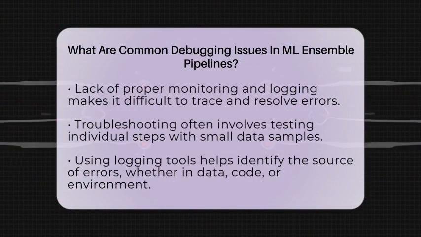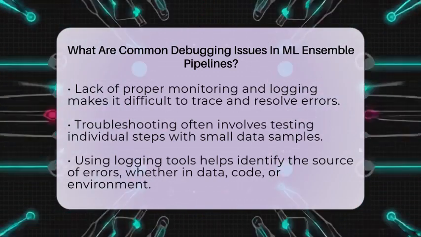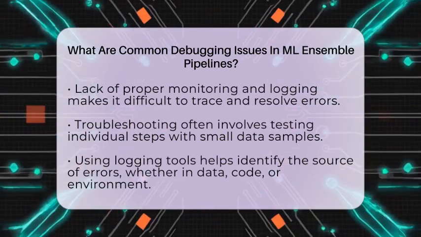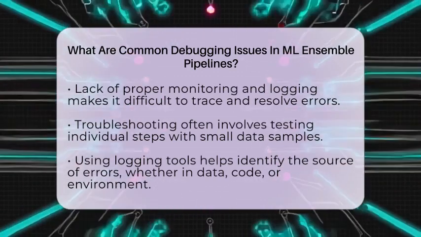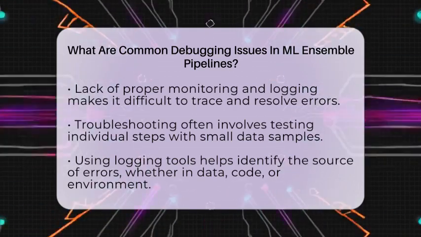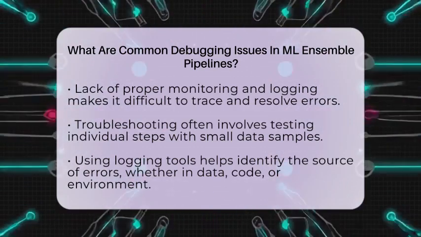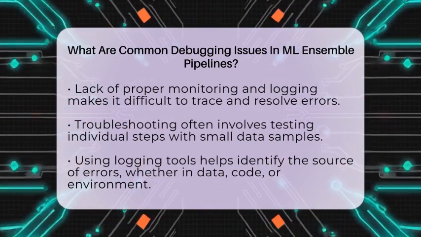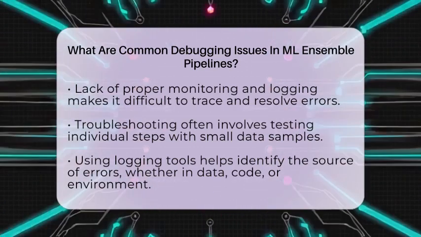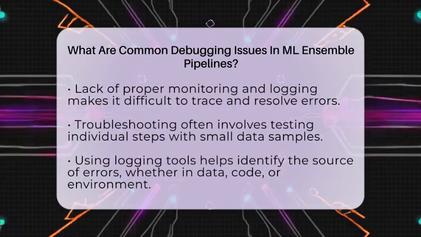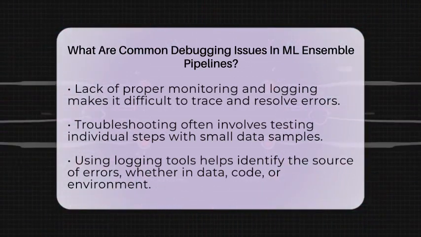Model integration and output aggregation errors happen when combining predictions from different models. If the formats don't match or the weighting scheme is off, the final prediction can be wrong. For example, if one model outputs probabilities and another outputs class labels, merging them without proper handling can cause confusion. Debugging involves verifying each model's output and ensuring the aggregation logic is correct.